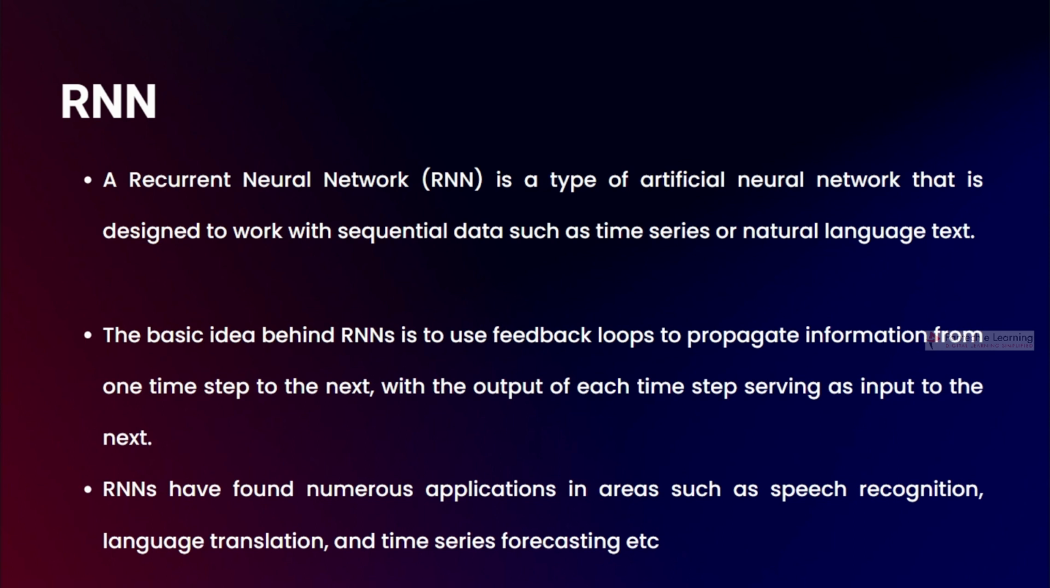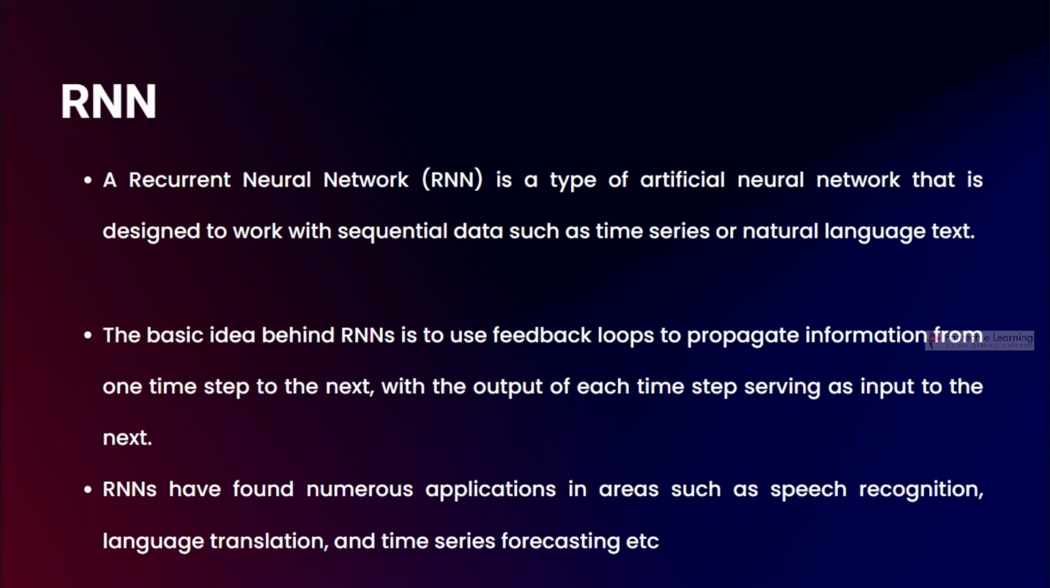The basic idea behind an RNN is to use a feedback loop to propagate information from one step to the next, with the output of each time step serving as an input to the next one. Every time it runs, it gives feedback to the next one. The neurons get feedback so that information can be passed on from one to the other.